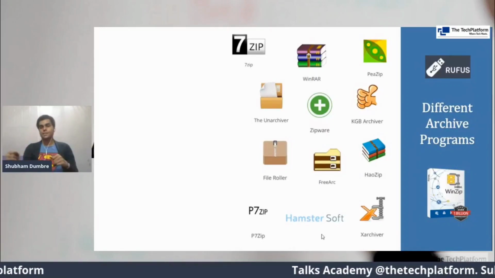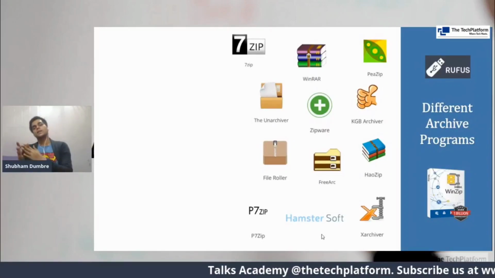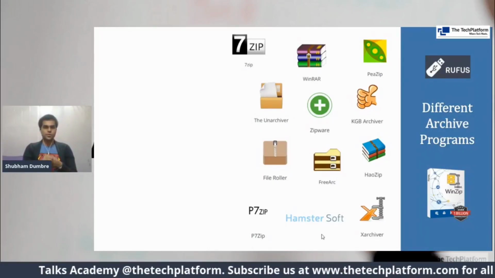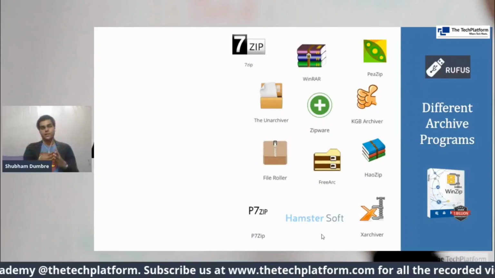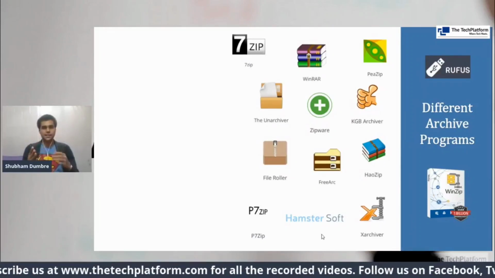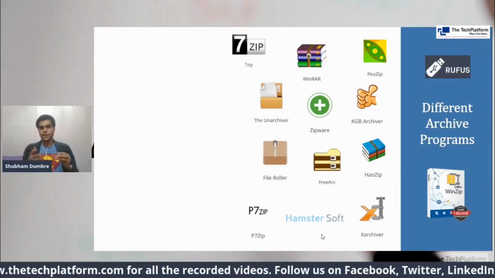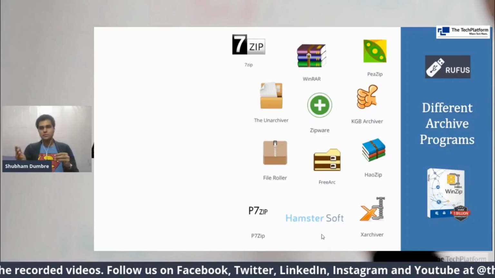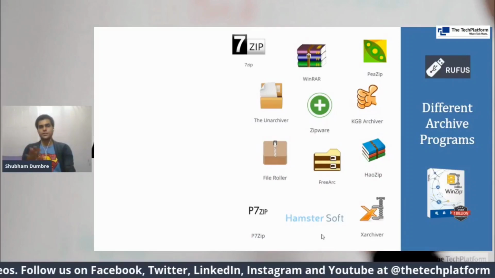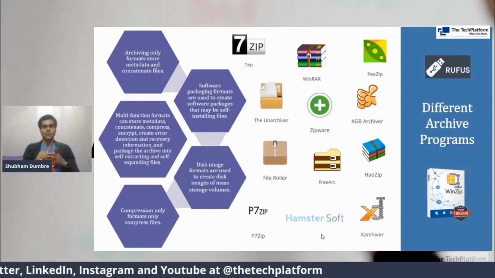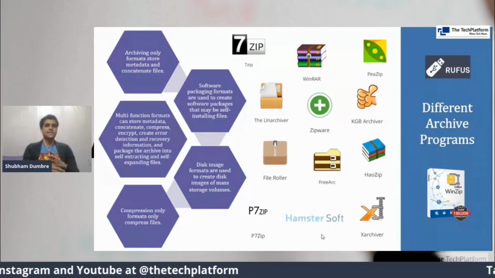Of course, WinZip has all the solutions with it, but being a costly alternative, we can switch to such kind of open source or effective archive programs. And WinRAR, then the unarchiver, KGB, File Roller, FreeArch, HowZip, P7Zip, HamsterSoft, and Xarchiver. So these are some names which you can definitely try to extract or compress different archive files.